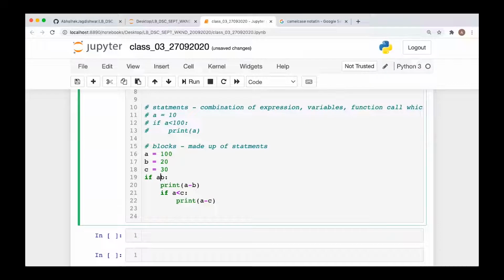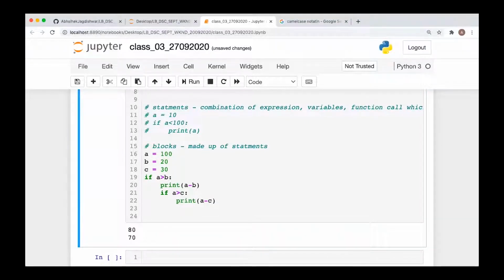Sorry, a is greater than b, a is greater than c. Execute this. Okay, so now if you see, this is a block. This code is making a block. How do you make the block in Python? A group of statements makes the block. And how do you make the group of statements?